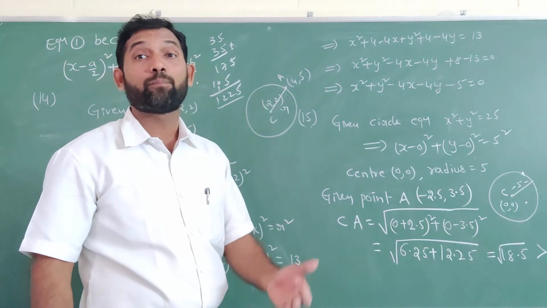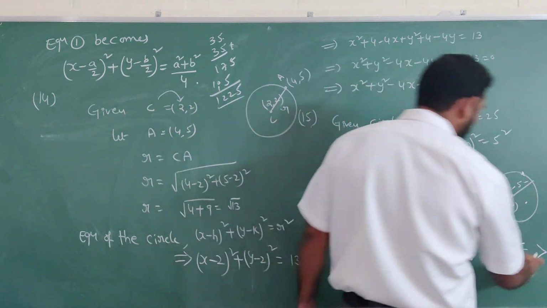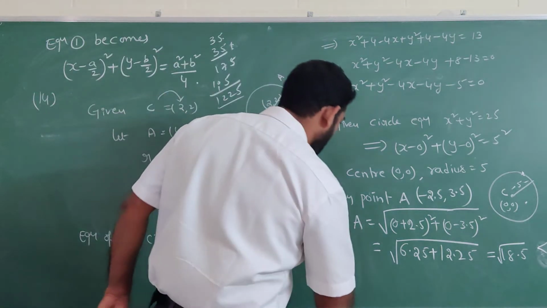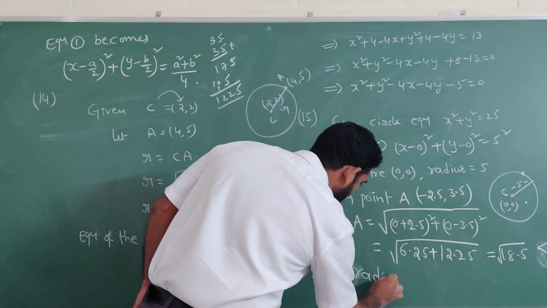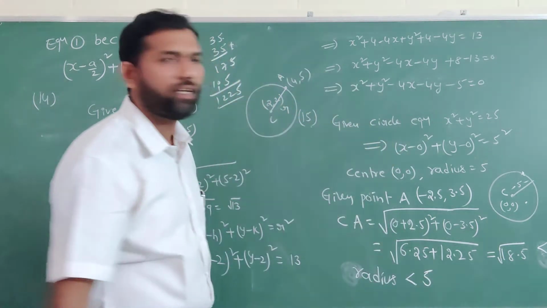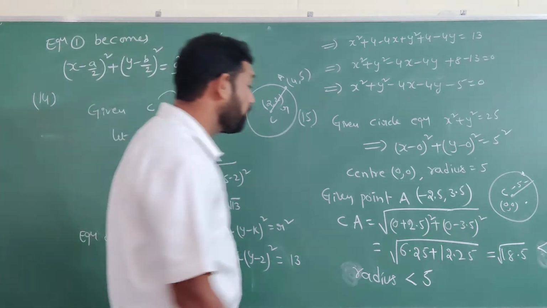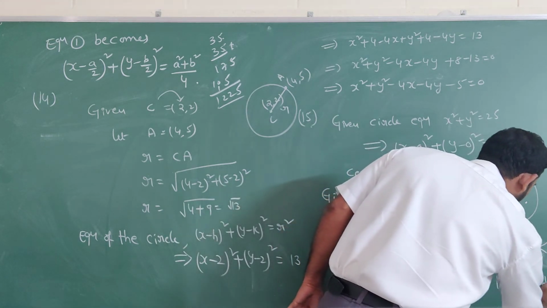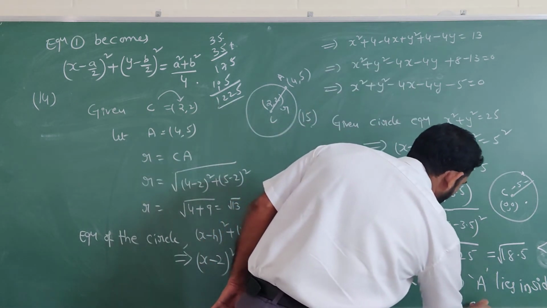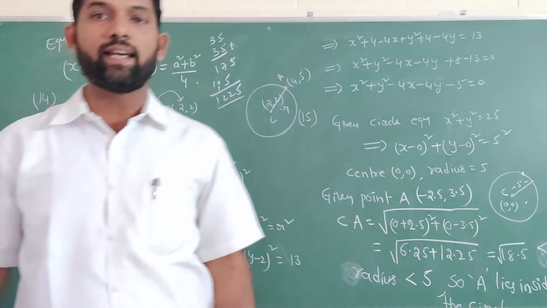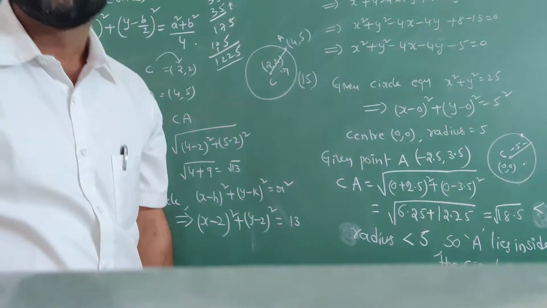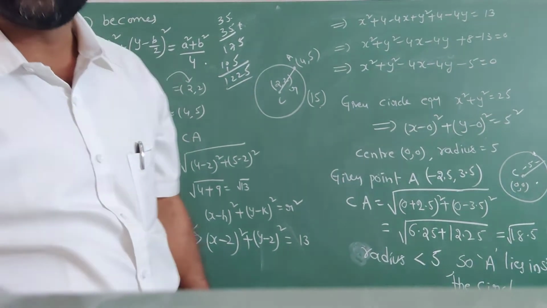Less than 5 means the point is less than the radius, because the radius is 5. The distance CA is less than the radius, so the point A lies inside the circle. The point lies inside the circle.